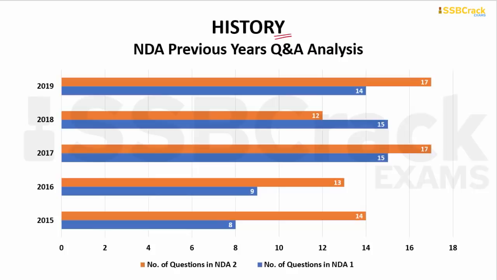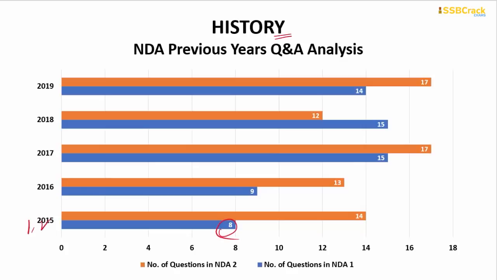Compared to world history, Indian history carries a lot of major importance, because world history questions only started in 2015, and only 1 or 2 questions came in world history every year. But when considering Indian history, all of ancient, medieval and modern history are considered very, very important. The least number of questions from history came up in NDA 1 of 2015